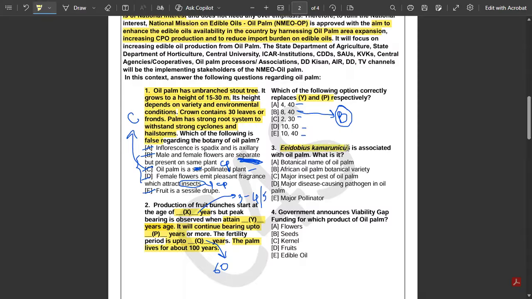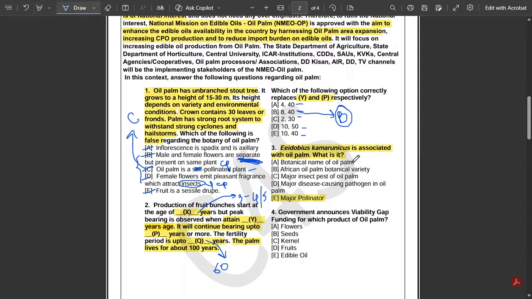Elaeidobius kamerunicus is associated with oil palm. What is it? The botanical name of oil palm, or an African oil palm botanical variety, or a major insect pest of oil palm, or a major disease-causing pathogen in oil palm, or the major pollinator. So the answer to this question is option E. That is, it is the major pollinator of oil palm. Okay, Elaeidobius kamerunicus is the major pollinator of oil palm.